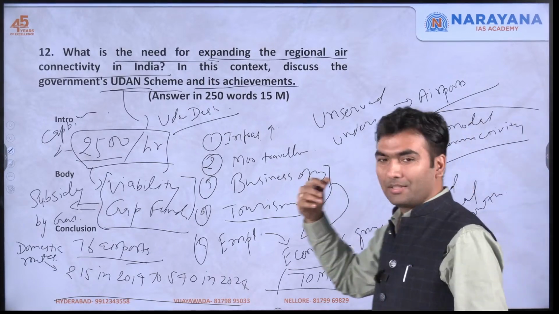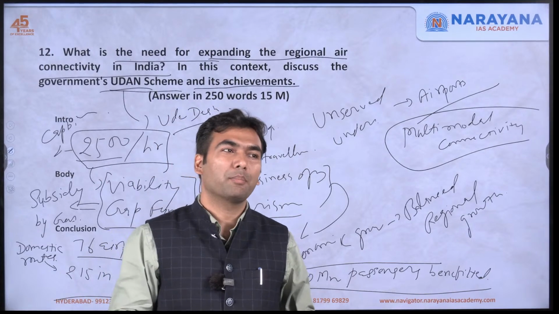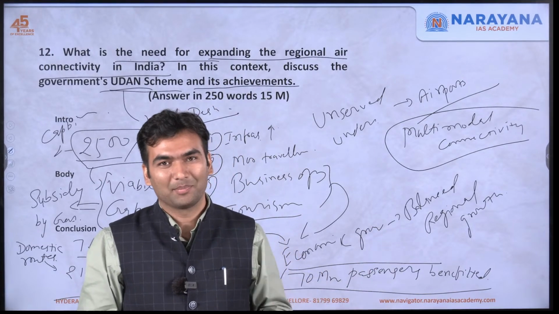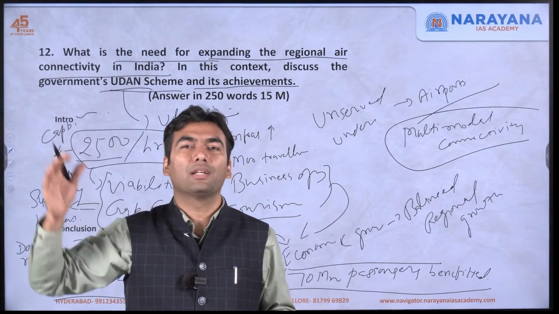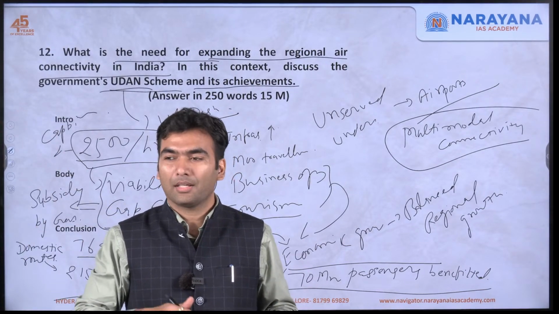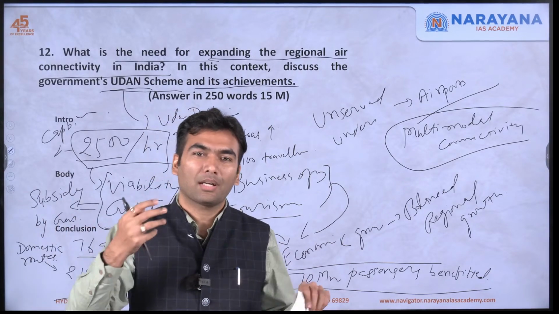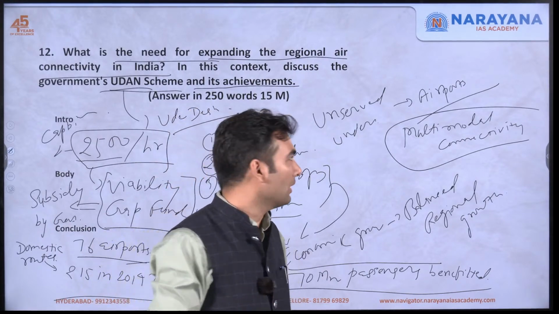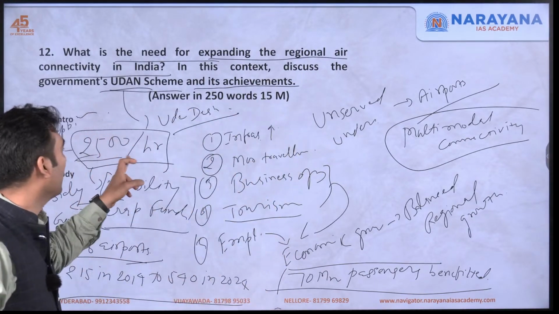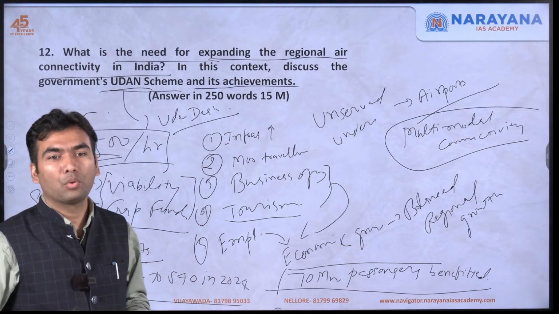As it is said, it is a famous joke that the airport of Bengaluru has been made in Hyderabad. What does it mean? That the airport is so far away from the city that the cost you incur for the aeroplane is the same as the cost you have to incur to reach the airport. Suppose the cost of your flight is 2500, you have to spend 2000 rupees in a cab to reach the airport.